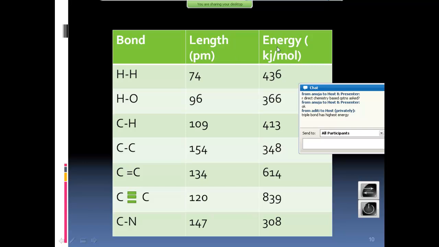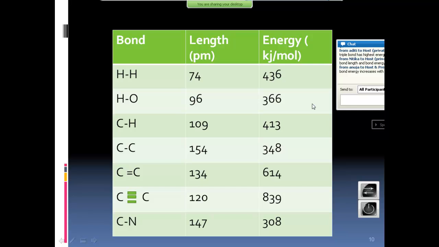Energy required to break the bond. Okay? This is the bond length, this is the bond type. Okay, the triple bond has the highest energy. Number of bonds, fine. Because forming a bond is equal to breaking a bond. Both are the same. So you can consider them as the formation of bonds. It will be the same as that.